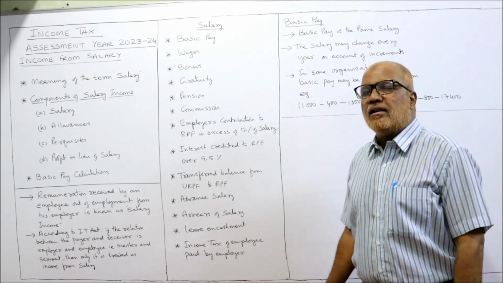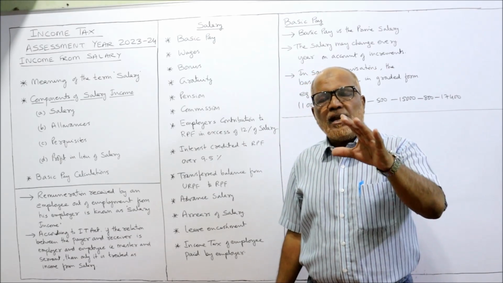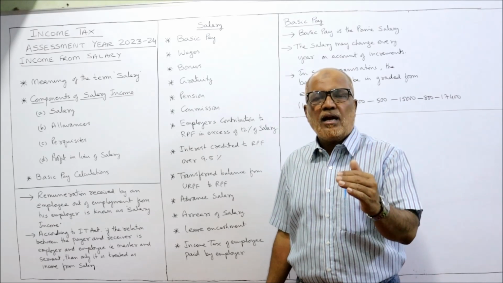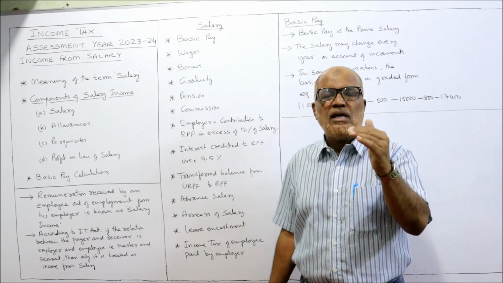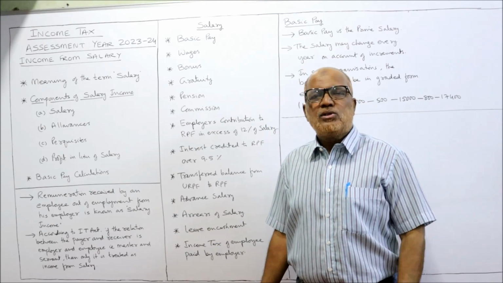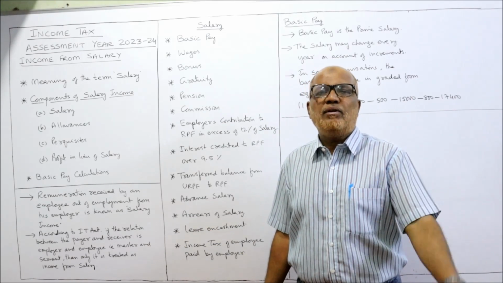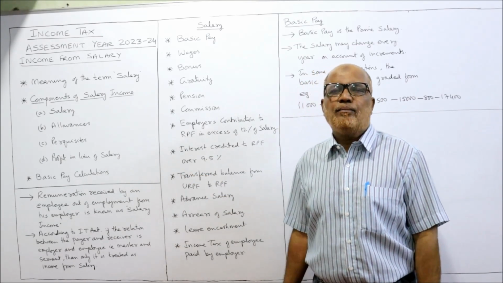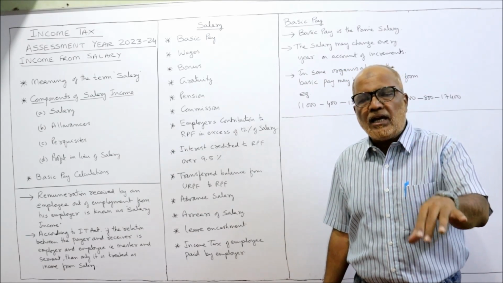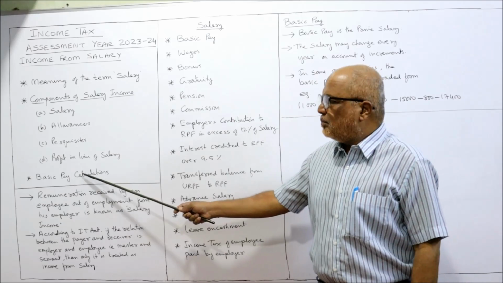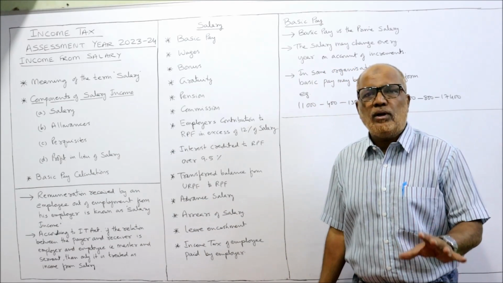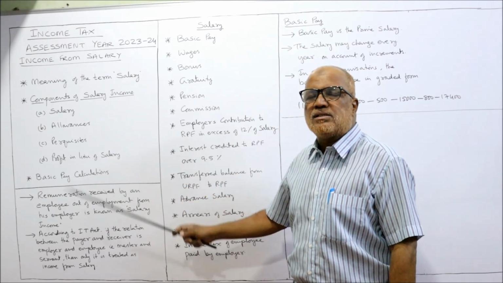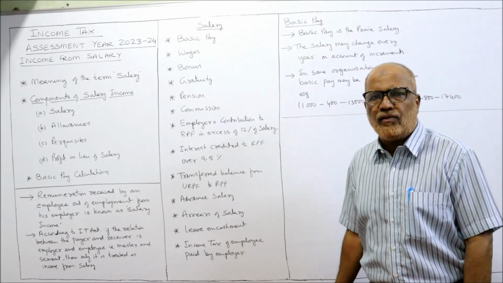Now, components of salary income. The salary income is divided into 4 parts. The first part is salary, the second part allowances, then perquisites, then profits in lieu of salary. I will explain all these in the coming videos. In the first video, I am going to explain what we mean by salary, what items may be taken under the head salary, and the basic pay calculations. In the coming videos, we will discuss allowances, perquisites, and profit in lieu of salary.